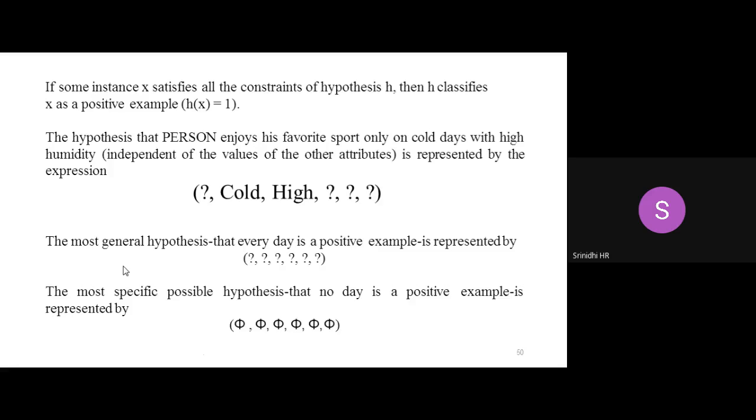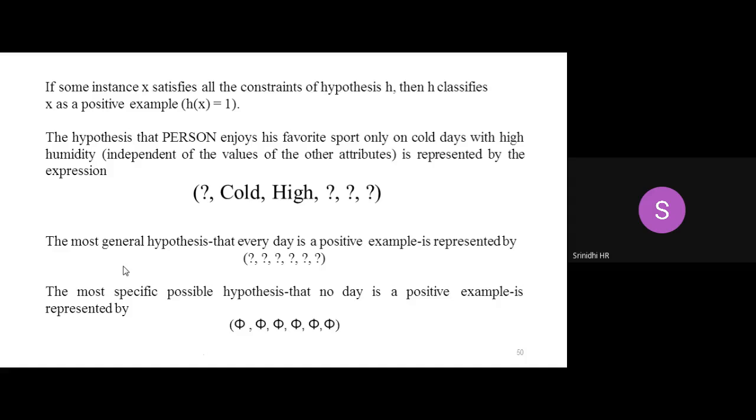Next, we'll generalize. If we want to generalize this hypothesis, now we have the situation where a day has to be cold and the humidity has to be high, and any other attributes can be any instances. I can play the game. But my main intention is I don't want the day has to be cold or it has to be humidity. All my attributes can be of any value, so that we will tell that it is a general hypothesis. If all the attributes are represented by question mark, that is the general hypothesis. Any value for any attribute is acceptable.